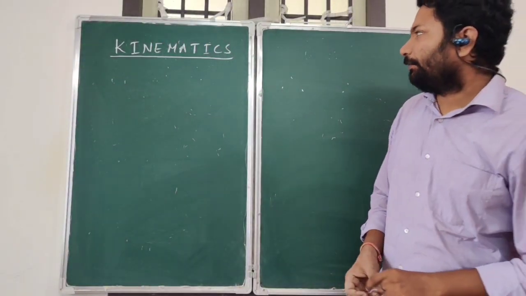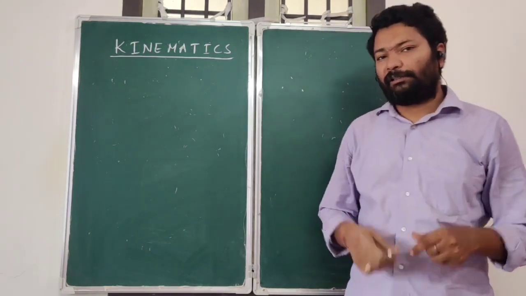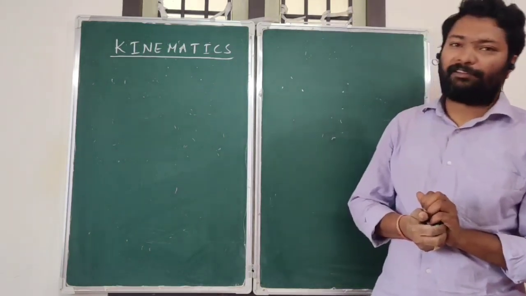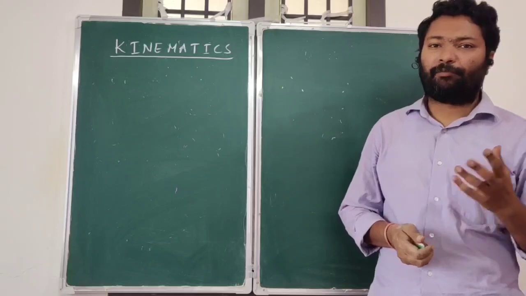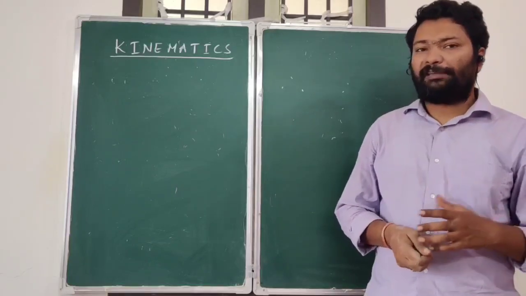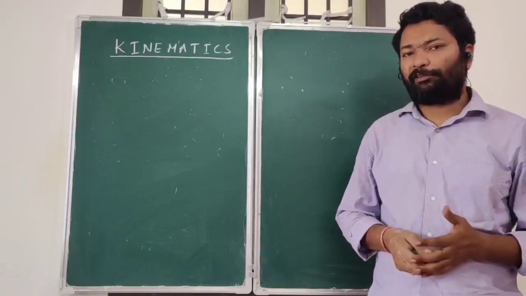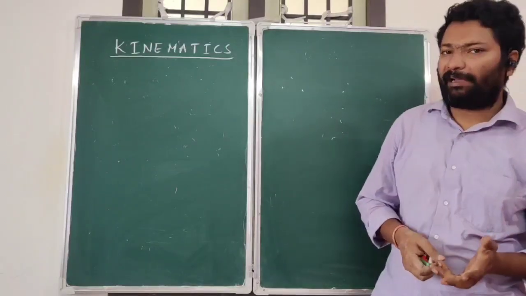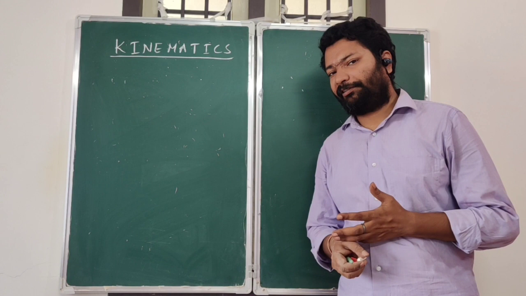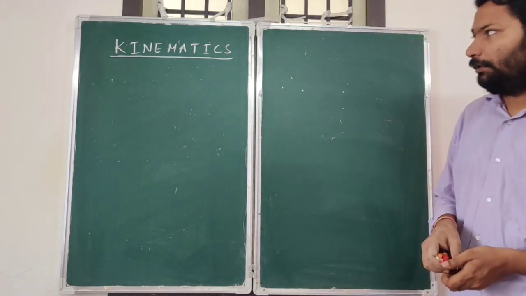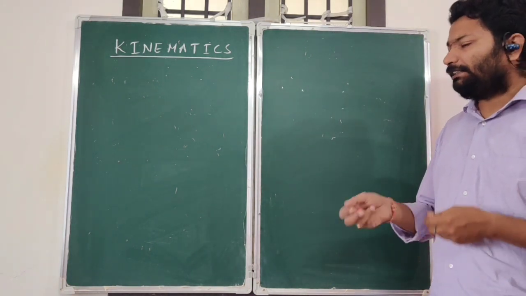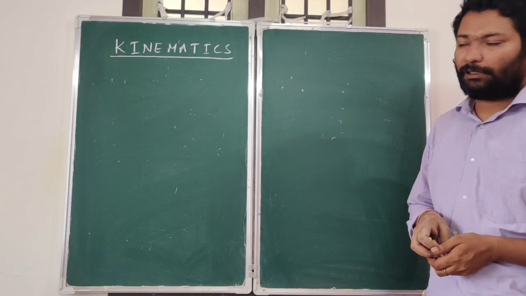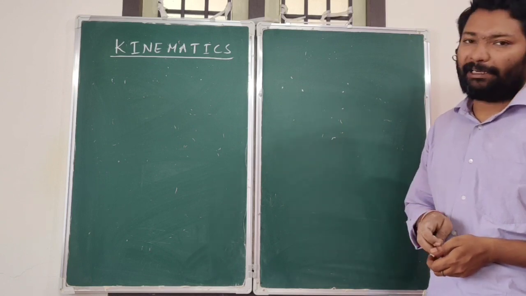In kinematics, we study the state of a body, whether the body is in the state of rest, whether it is in the state of motion, how much time the body will take to move from one place to another, how much time it will take to come to rest, what is the value of acceleration, what is the value of retardation. When we study these aspects of a body, we study them in kinematics.